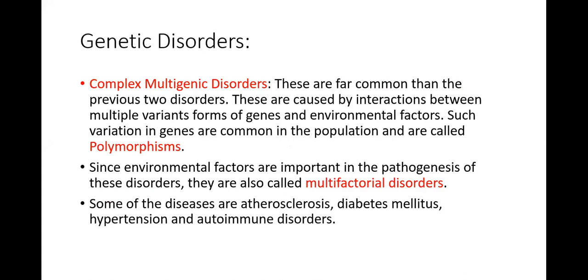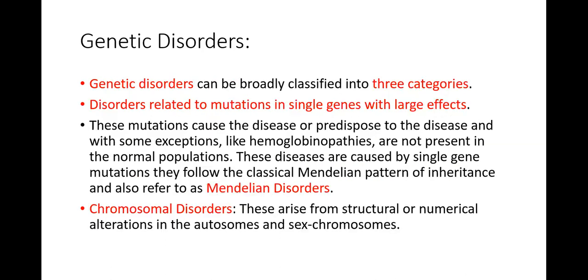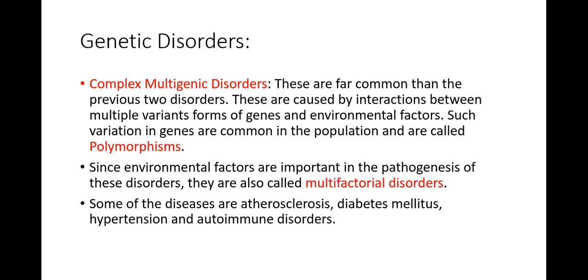Such variation in genes are common in the population and they are called polymorphism. So complex multigenic disorders are more common than the first two types. The first two types were single gene disorders with larger effect, and chromosomal disorders, and number 3 are complex multigenic disorders. They are far more common than the previous two disorders. They are caused by interactions between the multiple variant forms of genes and environmental factors. So environmental factors are also playing a role with the genetic variation, okay? So that's why they are called complex multigenic disorders.